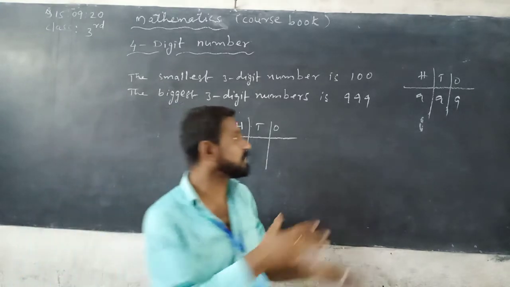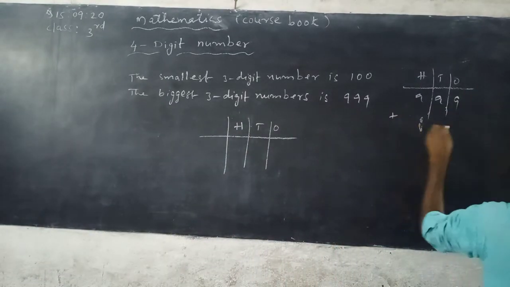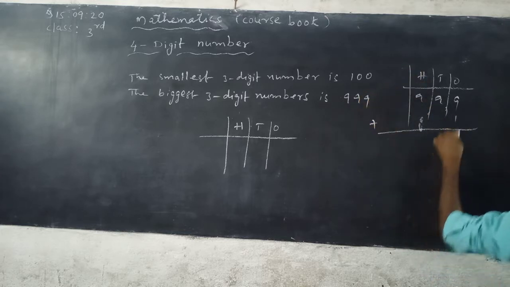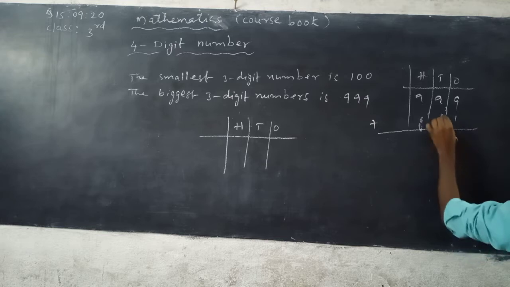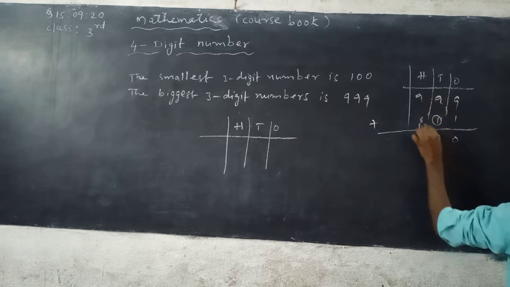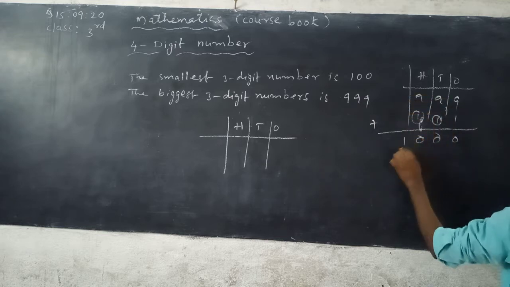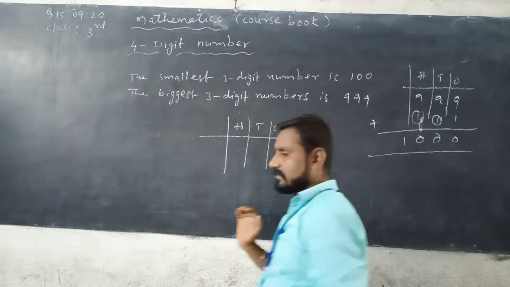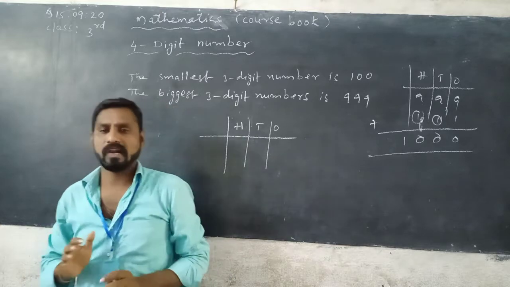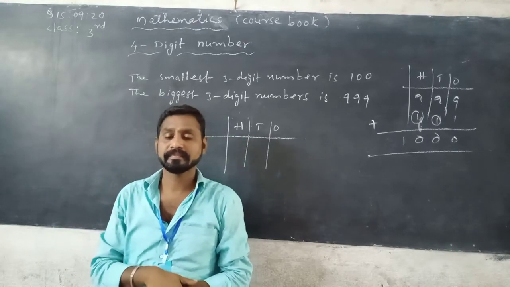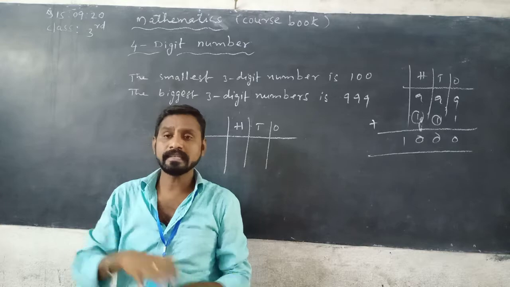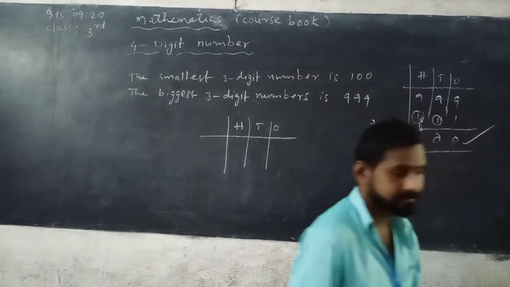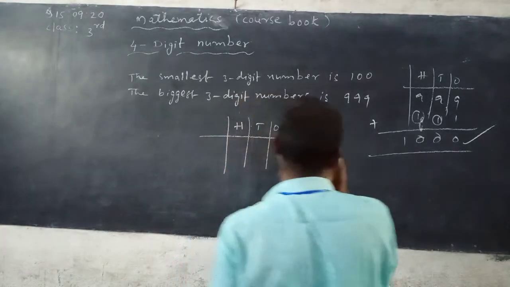1 is added to 999. See here, 9 plus 1 is 10, 0 taking, 1 carrying; 9 plus 1 is 10, 0 taking, 1 carrying; 9 plus 1 is 10. While 999 is the greatest 3-digit number, by adding 1 you can get 1000.